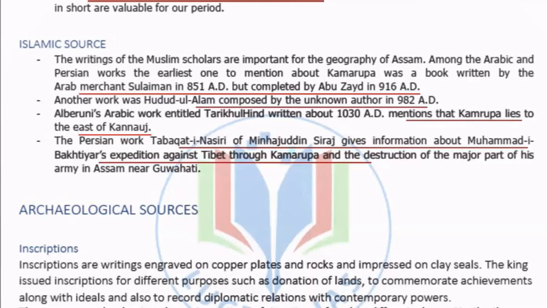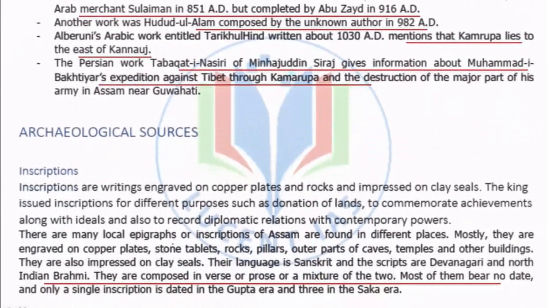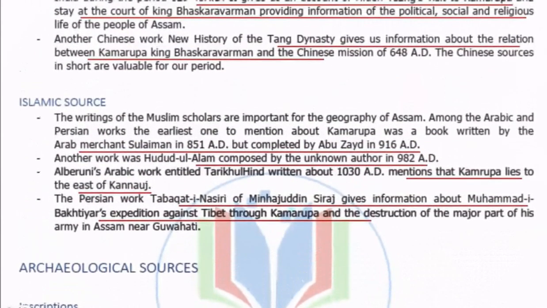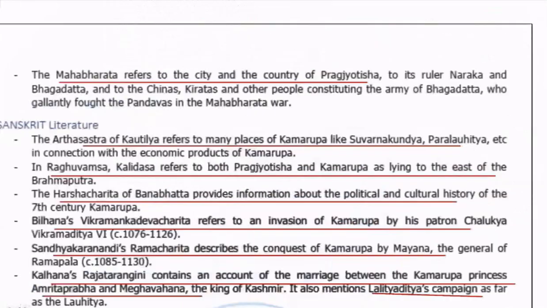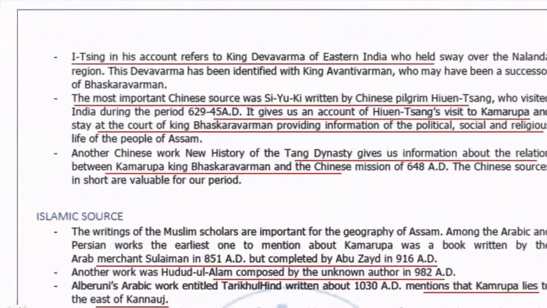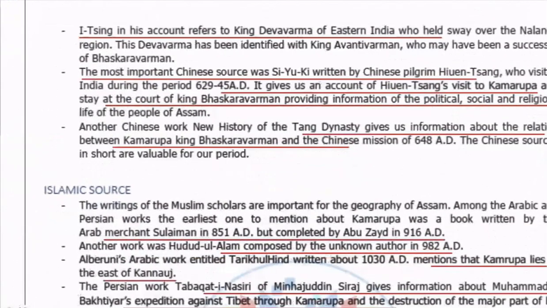Al-Biruni's Arabic work, the Tarikh al-Hind, written about 1030 AD, mentions that Kamrupa lies to the east of Kannauj. Similarly, the Tabaqat-i-Nasiri of Minhaj Siraj gives information about Muhammad ibn Bakhtiyar's expedition against Tibet through Kamrupa. These are the different Islamic sources. So, what are the different foreign sources? The Chinese sources, the Greek sources, and the Islamic sources.